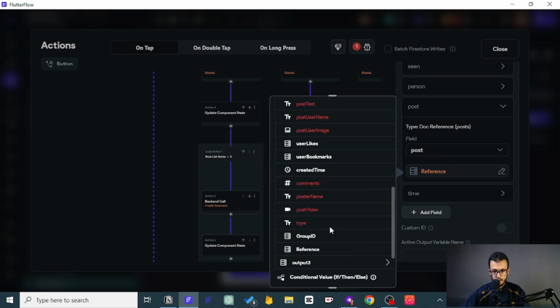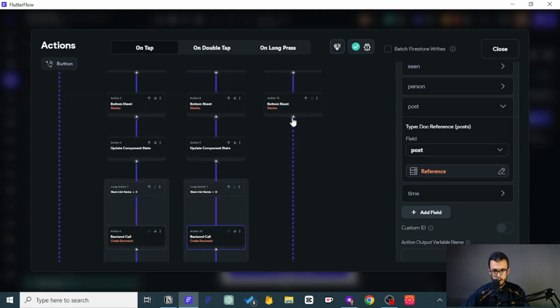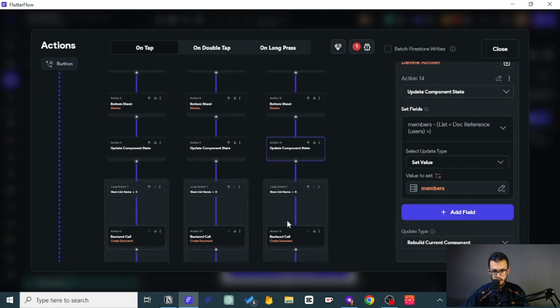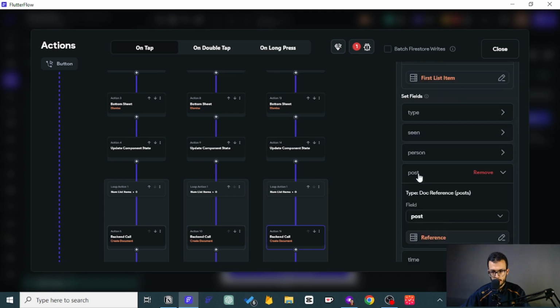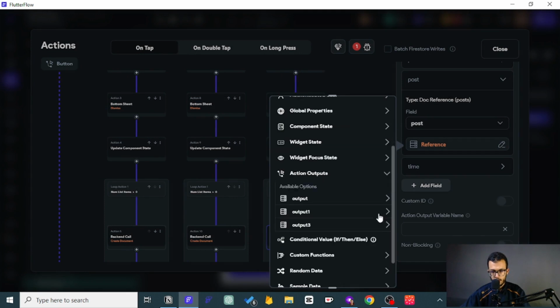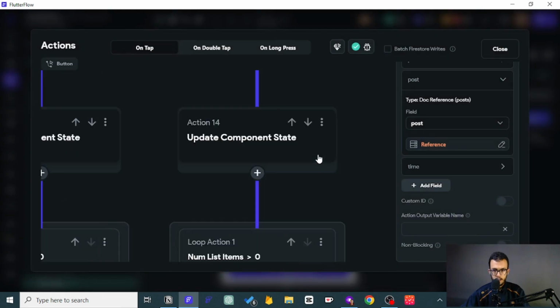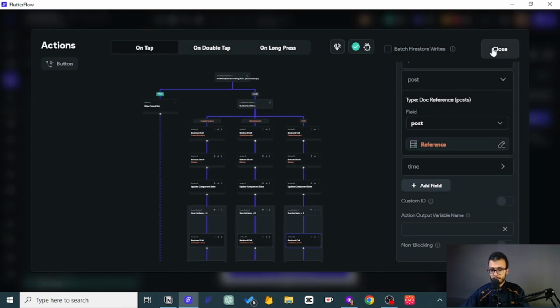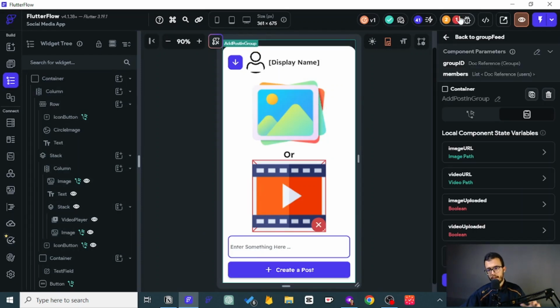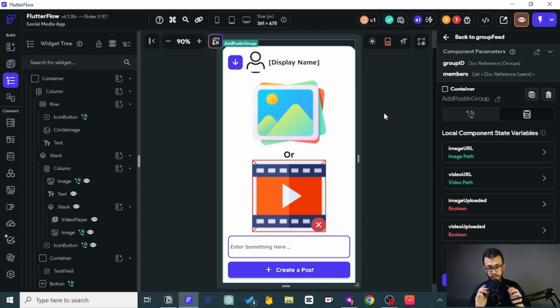The reference should come from this output here. So confirm, and you see we don't have that error anymore. Paste it here and then come back here. So you can post reference, and then you can choose the last output, and then you can come reference, and that's great. That's totally fine. So now we have created, actually, so these are just indexes, don't worry. So now we have created the notifications for groups. We have created all of them. Now we can just move on and show them, right?